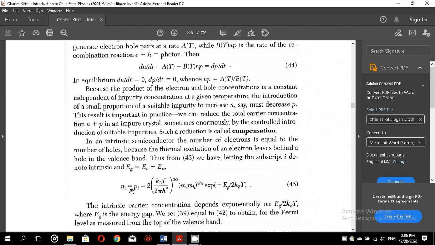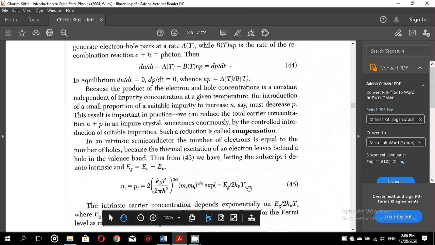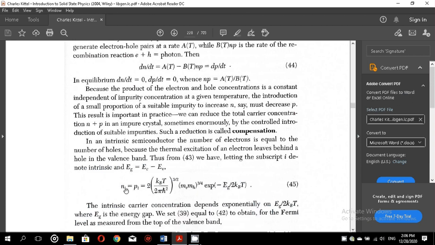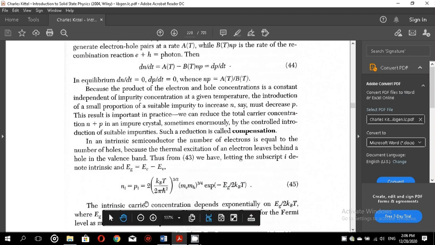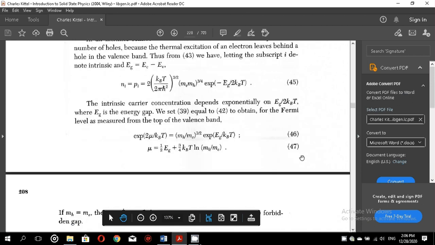So here is the stage where we are, assuming that our material is intrinsic. As long as the material is intrinsic, the number of electrons in the conduction band, ni, must be equal to the number of holes in the valence band. So ni must be equal to pi, and from that previous product, if we take the square root, we get ni equal to pi, equal to the right hand side of equation 45.